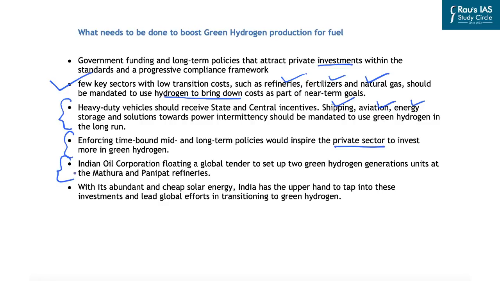Further, you should be aware that the Indian Oil Corporation has floated global tenders to set up two green hydrogen generation units at Mathura and Panipat refineries. Already we are aware that the Government of India has highlighted through the budget that we have a national hydrogen mission which will outline the roadmap for the adoption of green hydrogen as a fuel. Plus, we all are aware that India already has huge potential for renewable energy production that can be utilized for the production of green hydrogen in the near future. So these are a few aspects related to green hydrogen as a fuel. With this, let's take up the next news article now.